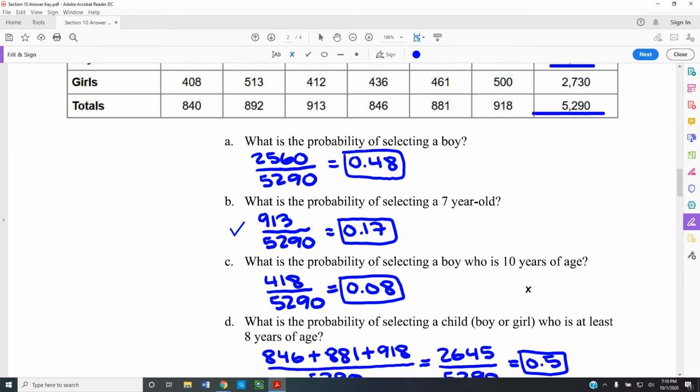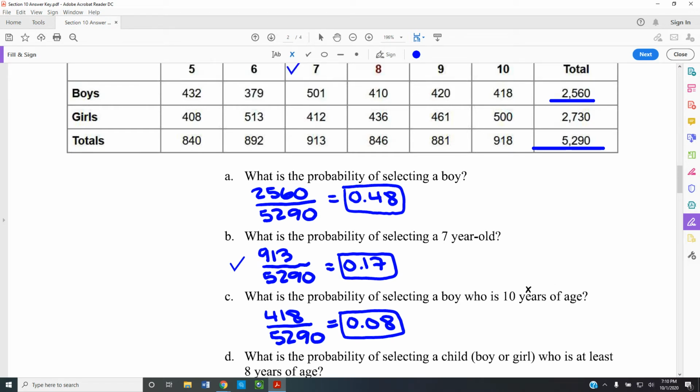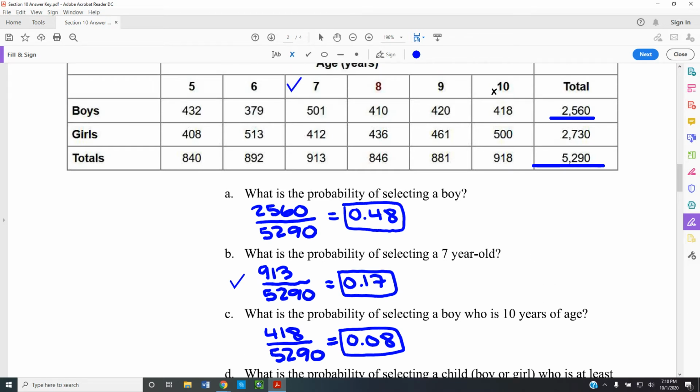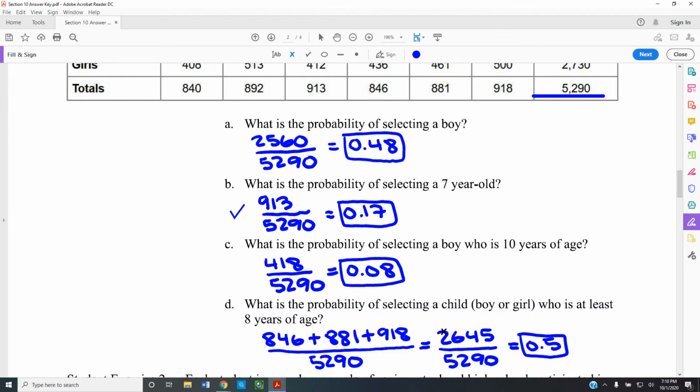What is the probability of selecting a boy who is 10 years of age? Well, now I have to first of all go to the 10-year-old column. I have to find the boys who are 418, and I have to take those 418 out of 5,290, and I will get my probability of about 8%.